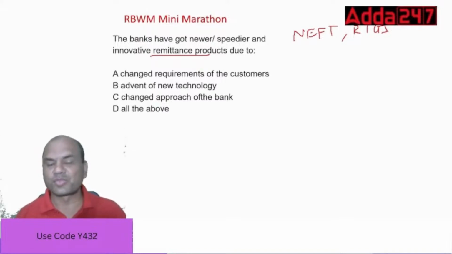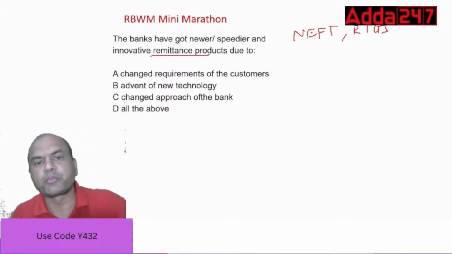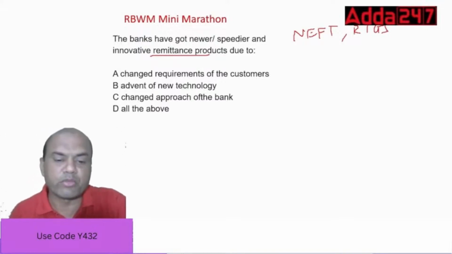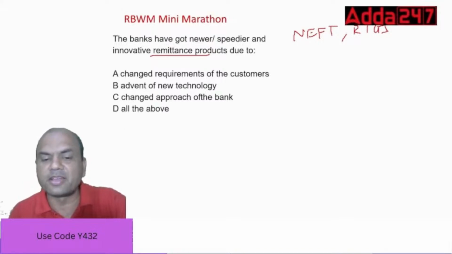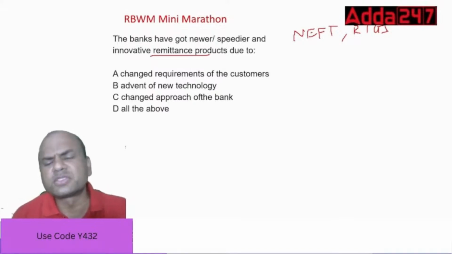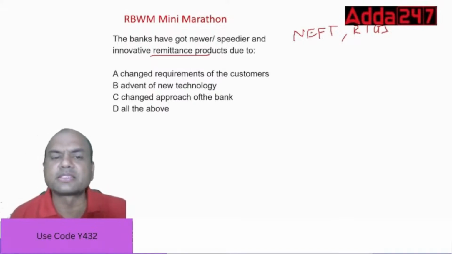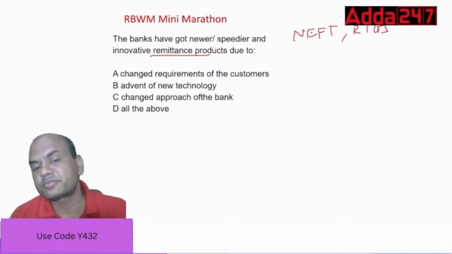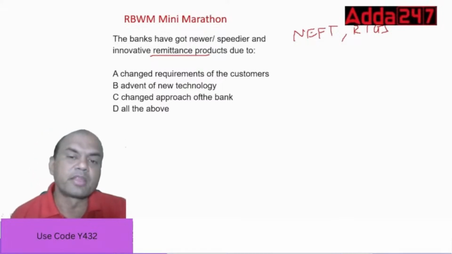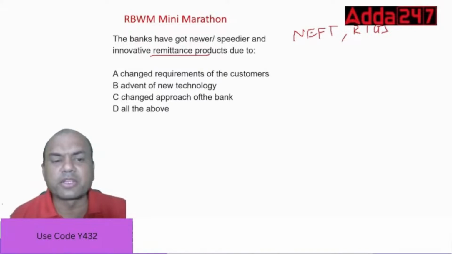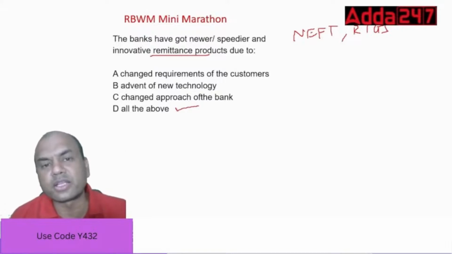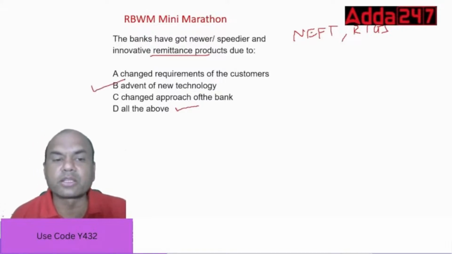Tricky, okay? Now see here, some of the books give you the option like this: changed requirement of the customers, advent of new technology, changed approach of the bank, and all of the above. Some of the books might give you this option as D, all of the above. But the real answer is not this. The real answer is this: new technology.